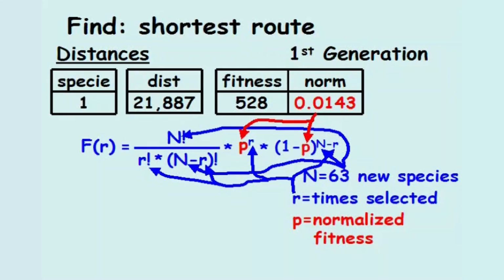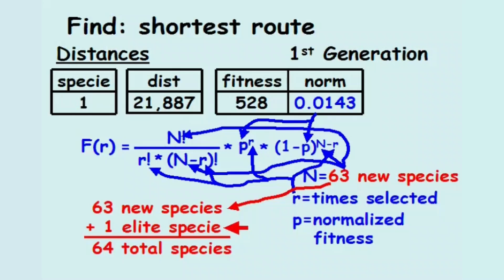In this formulation, n equals 63 instead of 64 because we're using an elitist model, which guarantees the survival of the most fit species, one time in each generation.